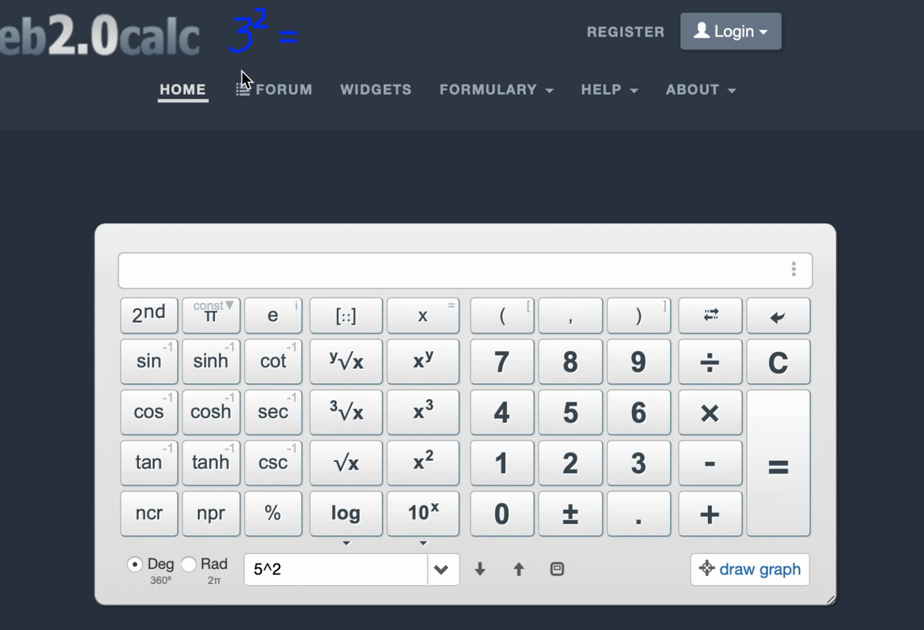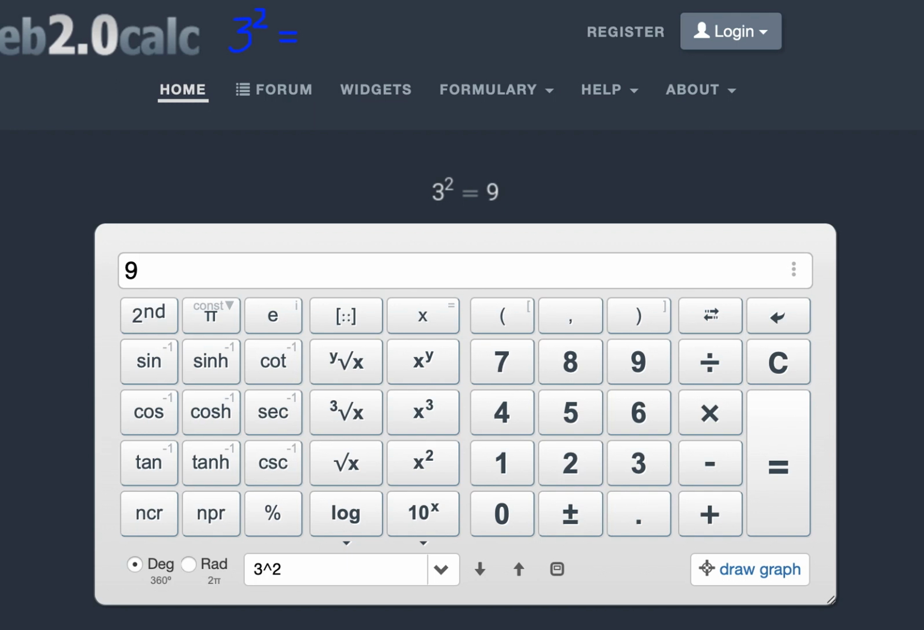Let's say that you've been asked to solve what is 3 to the power of 2, or 3 squared. Well, on your calculator here, you would first click on the 3, and then you can simply click on the x to the power of 2 button. And then on this online calculator, which is web2.ocalc.com, you would then hit equals and you get 9. So another way to say that is 3 times 3 is 9.